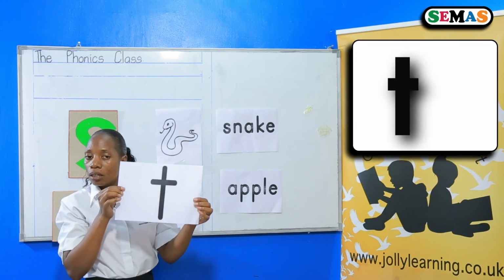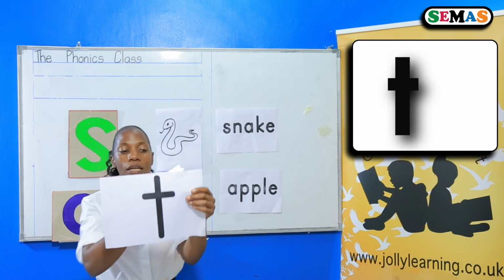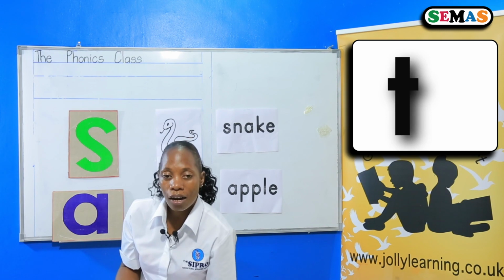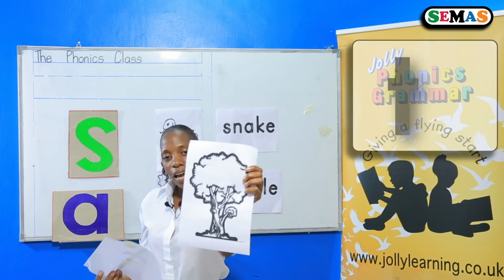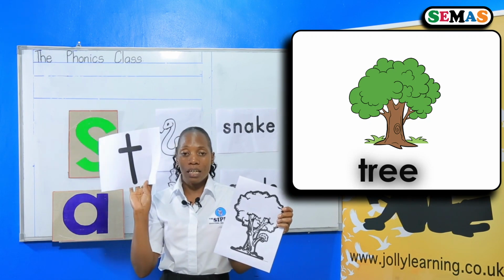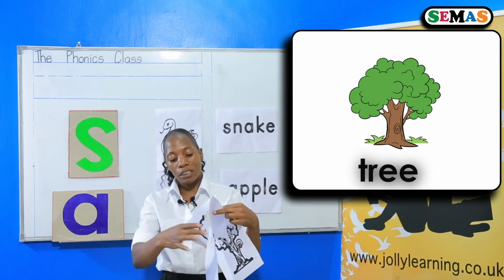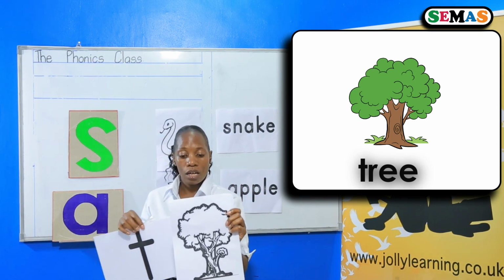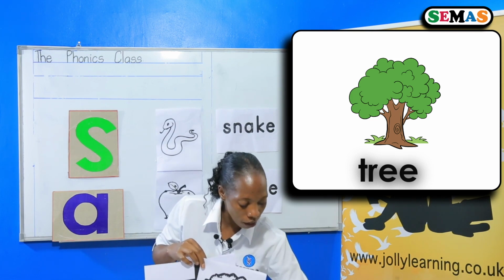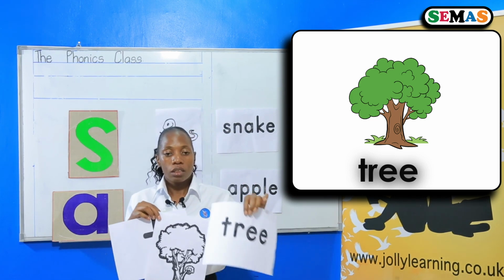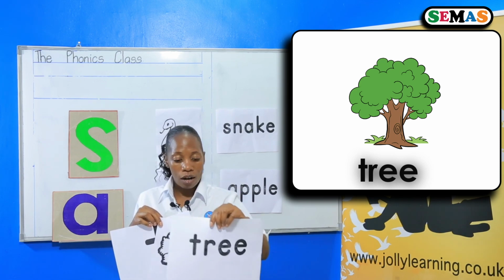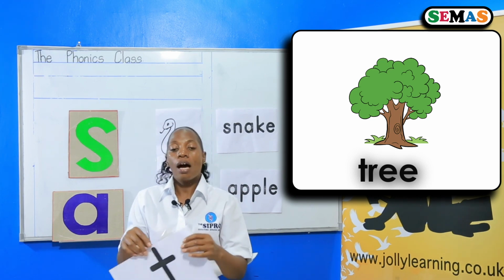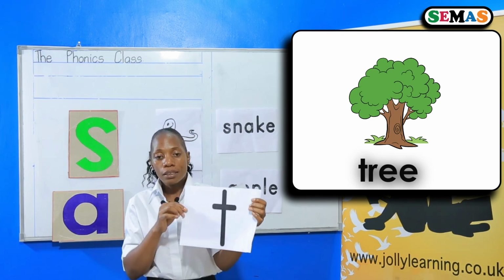Yes, remember this sound? This is sound T. Sound T has a picture. Can you guess which picture is this? Yes, this is a tree. Sound T has a picture of a tree. And the word tree is here. Tree, this is a word. I have a picture of a tree and the sound.